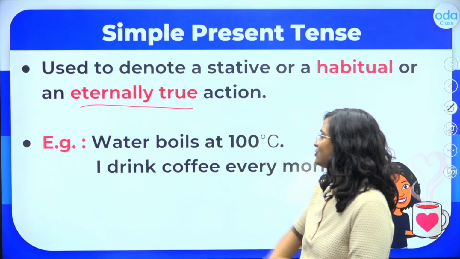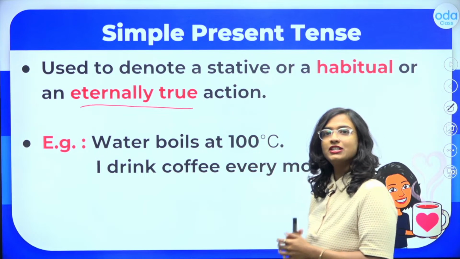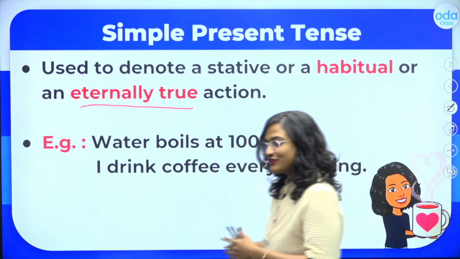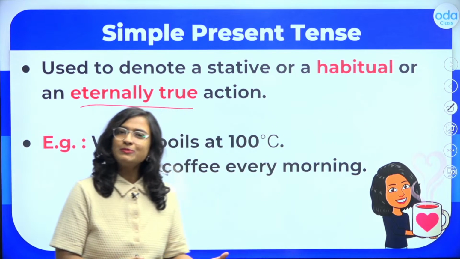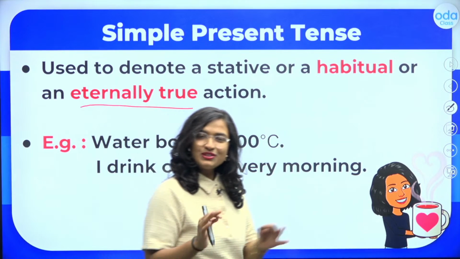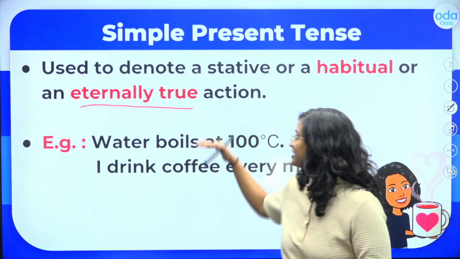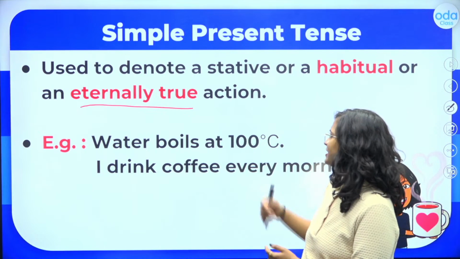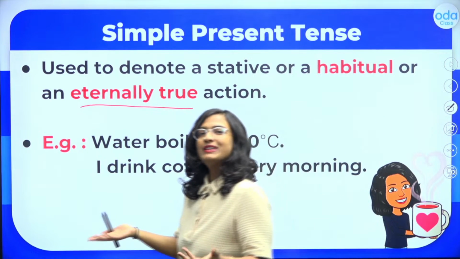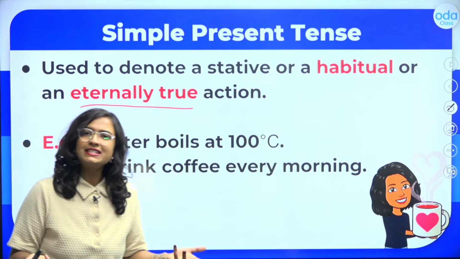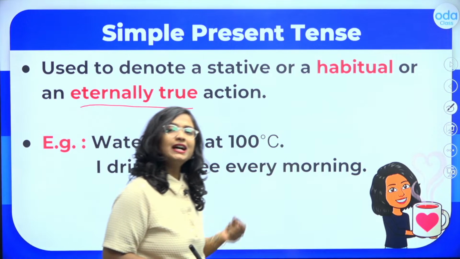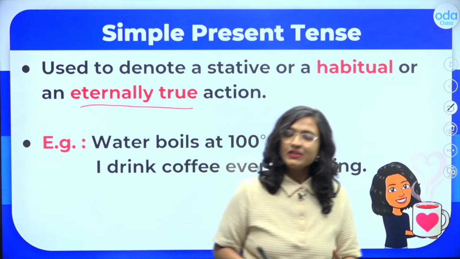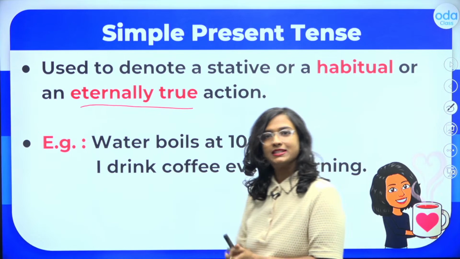So for example students, water boils at 100 degrees Celsius. This is true for everybody. And this has always been true, it will always be true. So that is why students, to state this particular fact, we will use the simple present tense. Similarly here, I drink coffee every morning. It's a very simple sentence students, and I am expressing a habit that I perform every day. So that is why I will use the simple present tense.